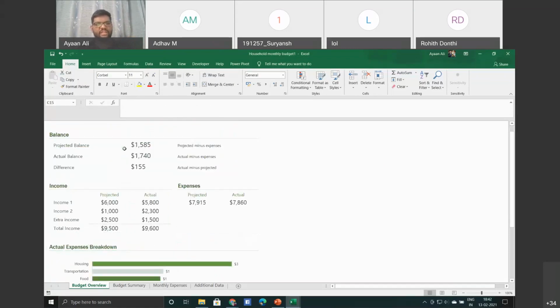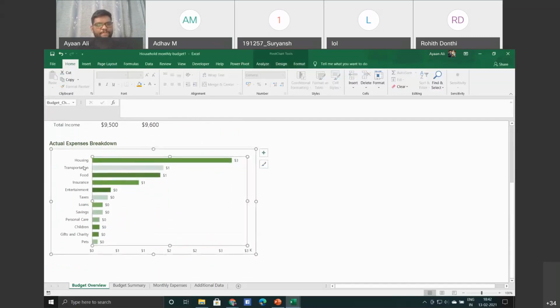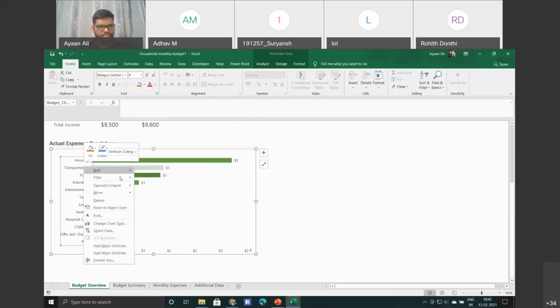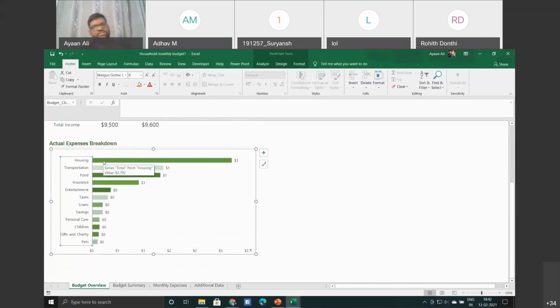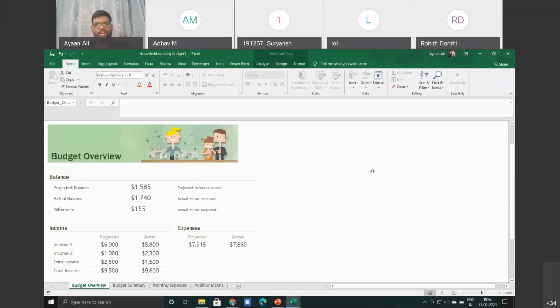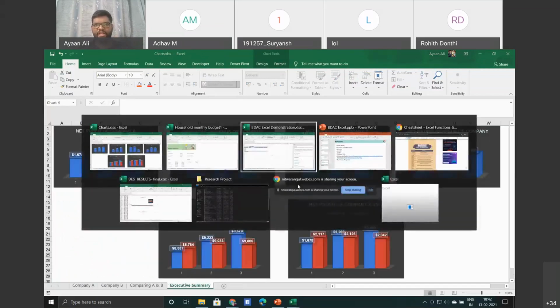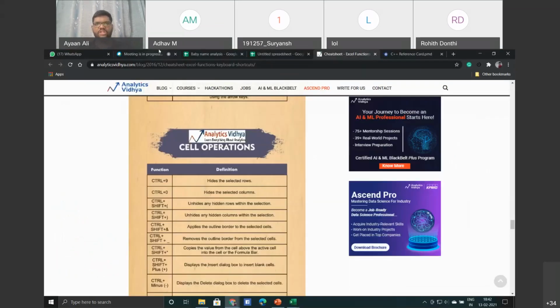Just take any template and you can see, okay, in your actual, if you just select this, these are the actual components of your house expenses. So maybe you can do it in your work accordingly, like you can plan it out. Or the internet alternative, that is your Google Sheets.